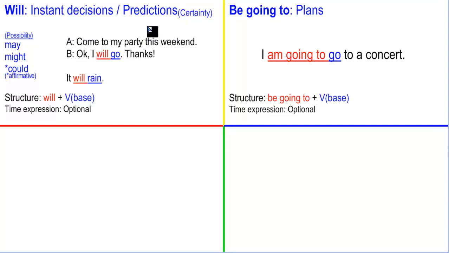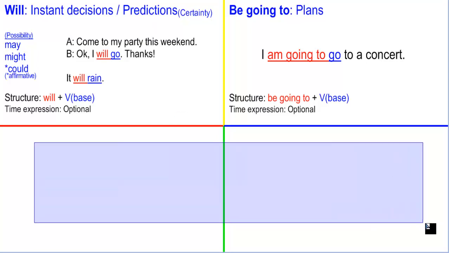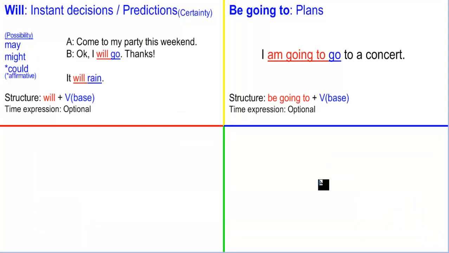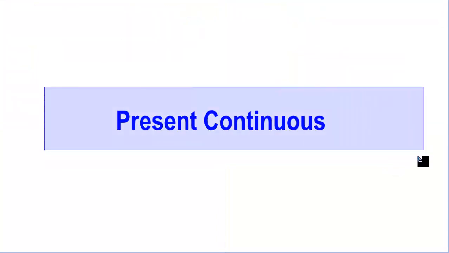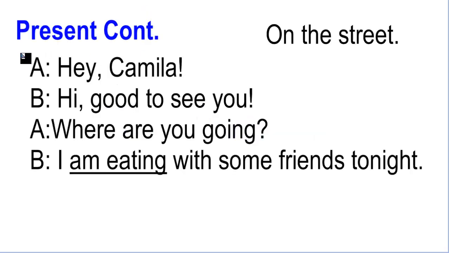Now, you're probably wondering, teacher, I have extra spaces here. Yes, because there are other structures you can also use for the future. You can use the present continuous for future. Huh, that's new. Let's see this situation, okay?